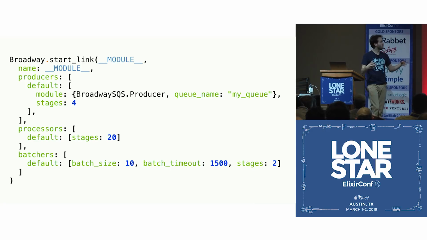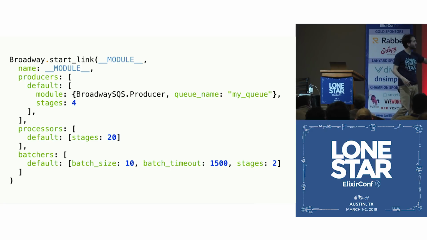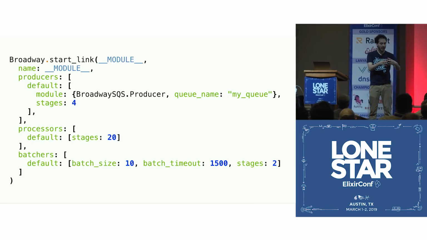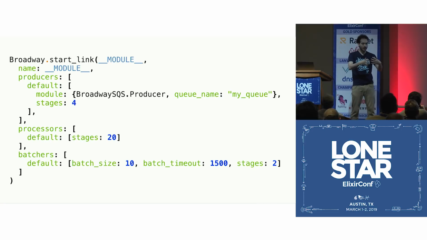And then finally, you want to create those batches. And here we're specifying, look, I want to create batches of 10 messages, 10 events. And if by any chance I can't put 10 messages in a batch in 1.5 seconds, I want to send the batch with however many elements I have in there.